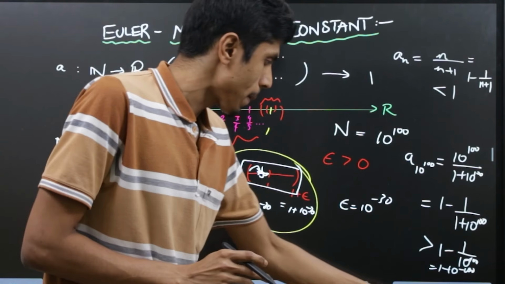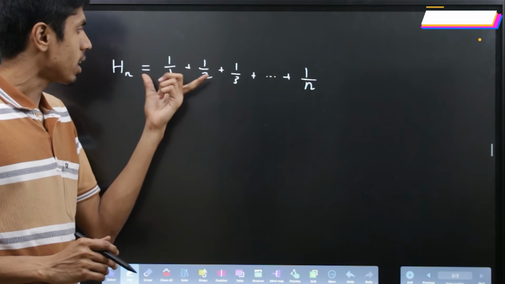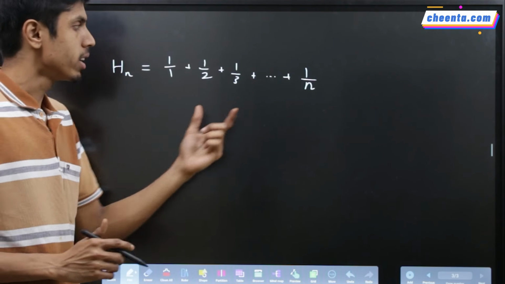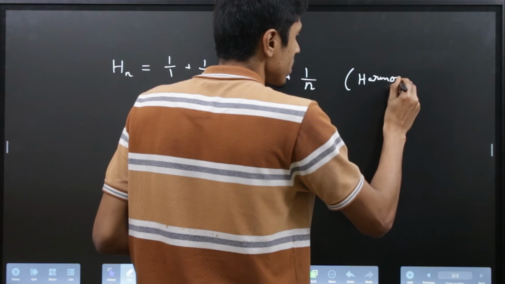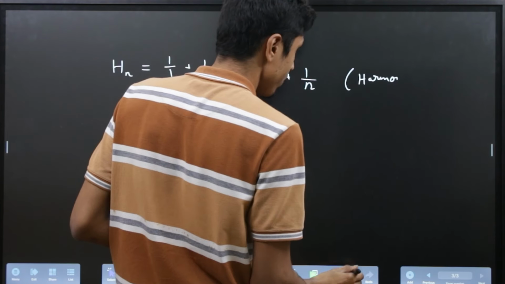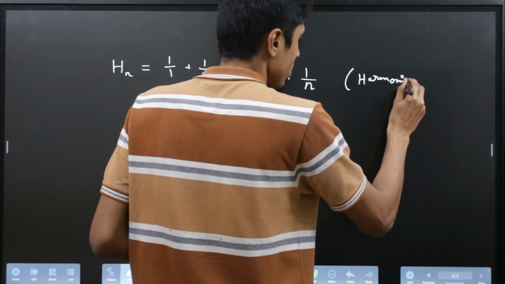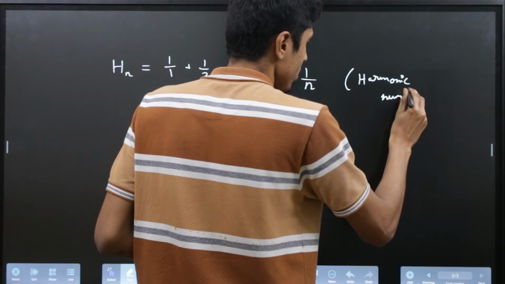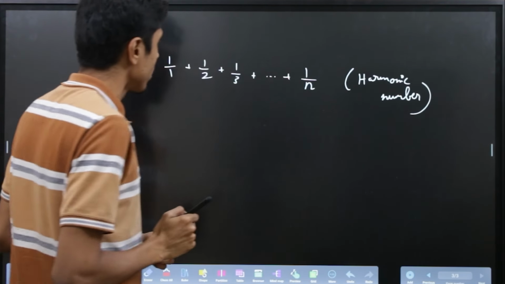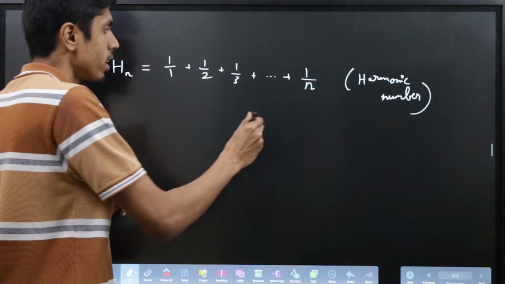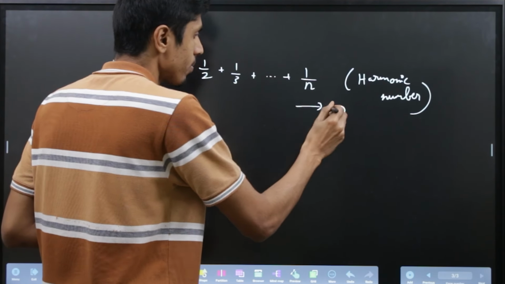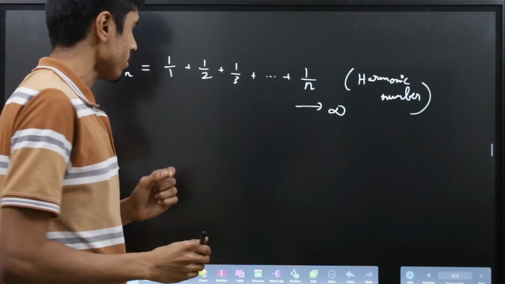Okay. Let's now consider the sum of 1 by 1 to 1 by n, which is known as the harmonic number. Now we have this value tending to infinity as n increases.